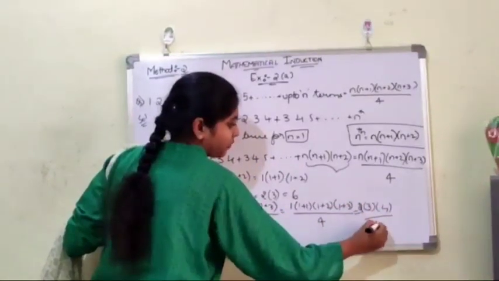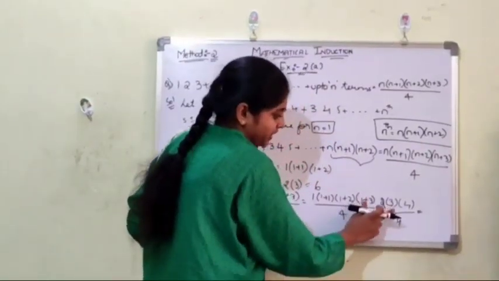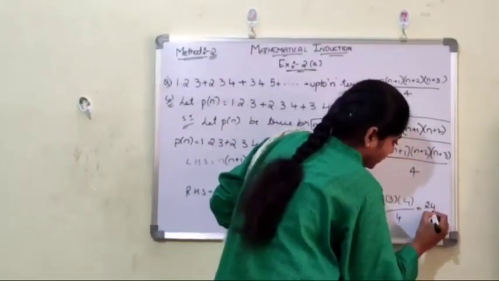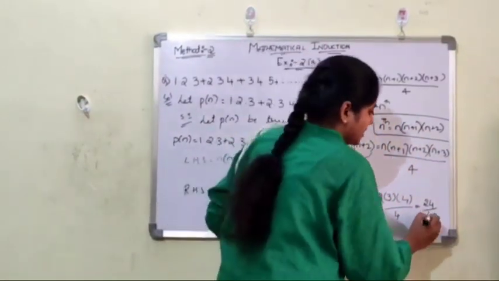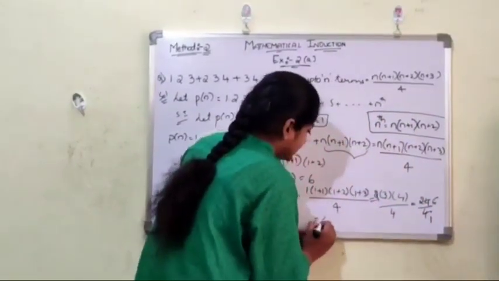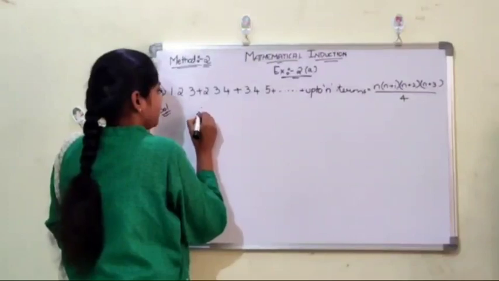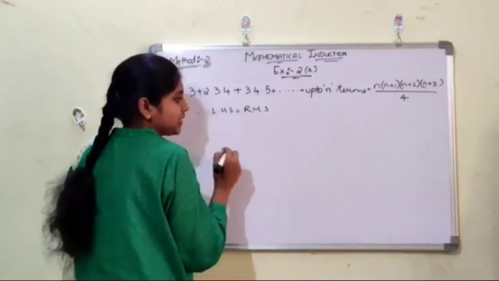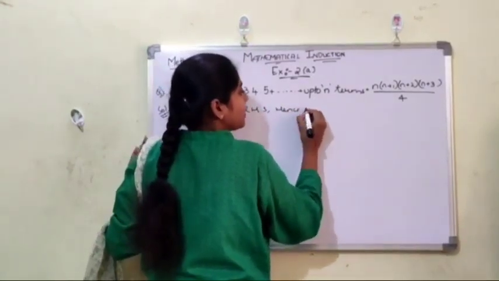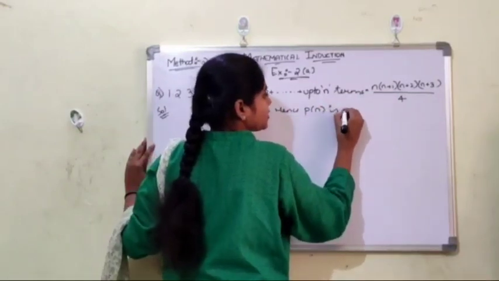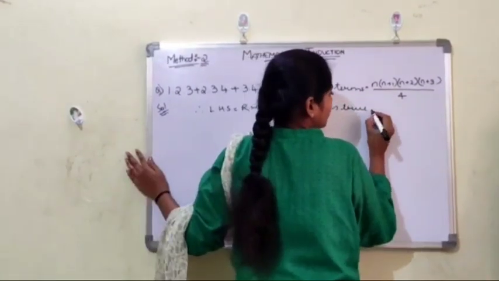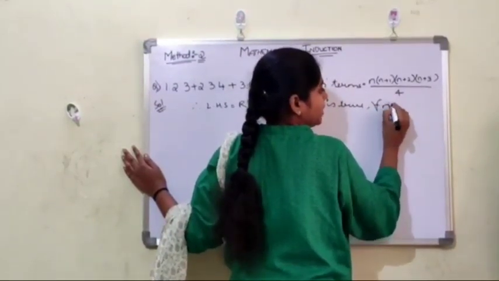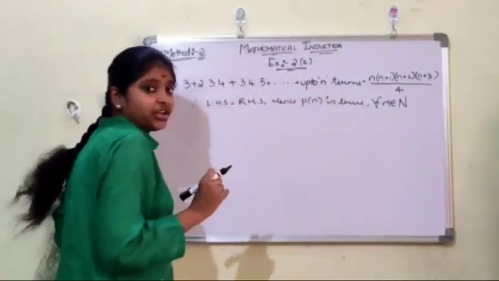Now 2 into 3 is 6, and 6 into 4 is 24, 24 by 4 is 6. So the RHS value is also the same. Therefore LHS equals RHS. This was our step 1. Hence P of n is true, n belongs to capital N.